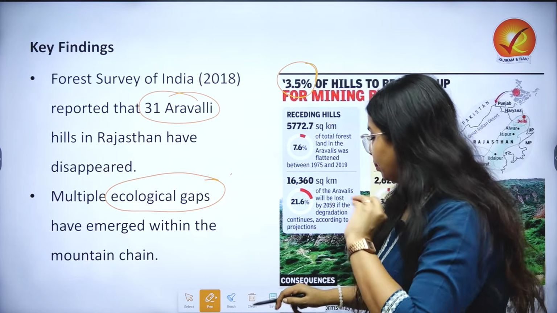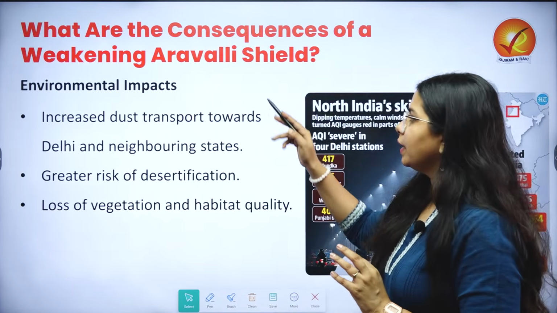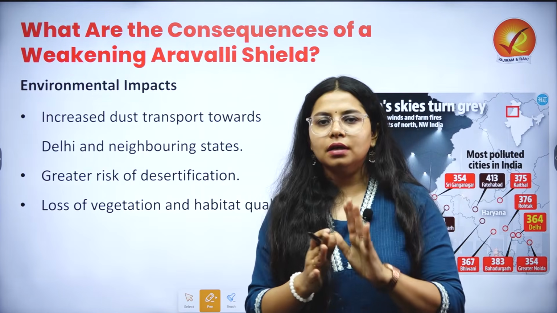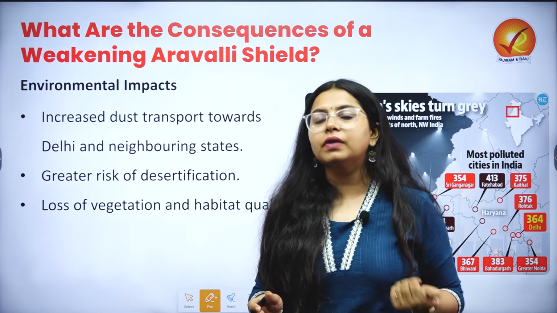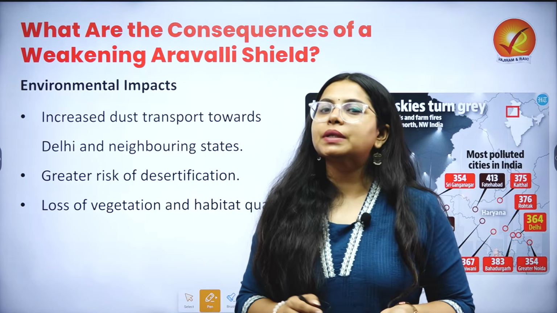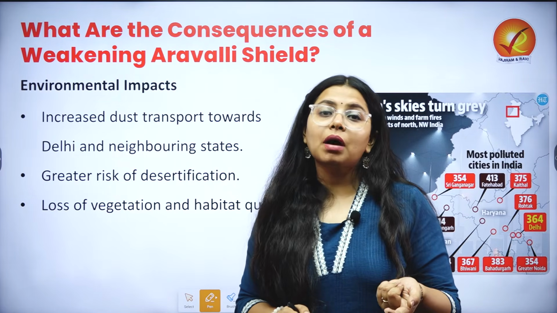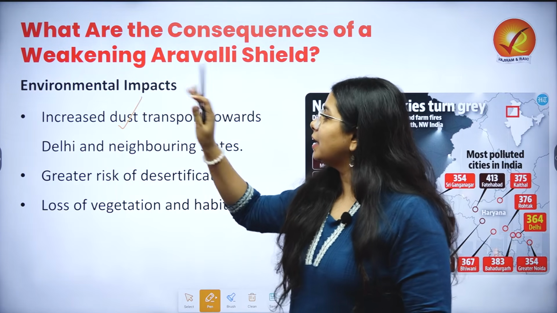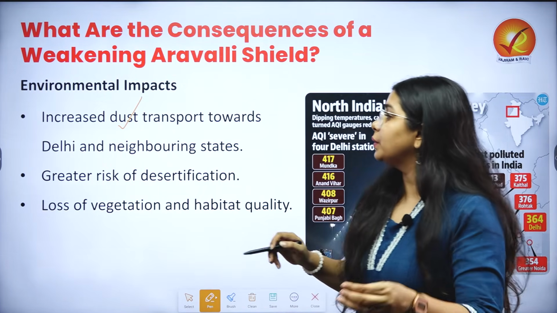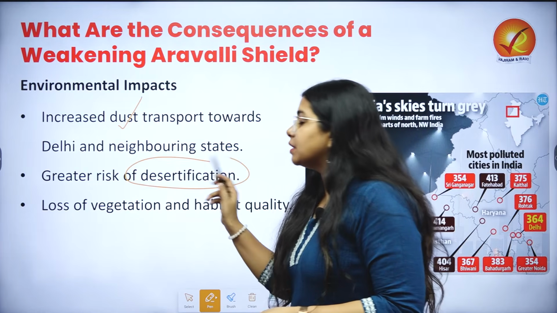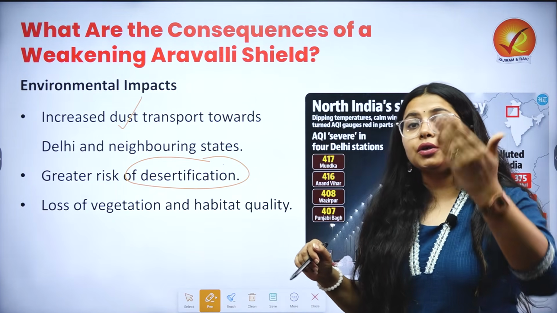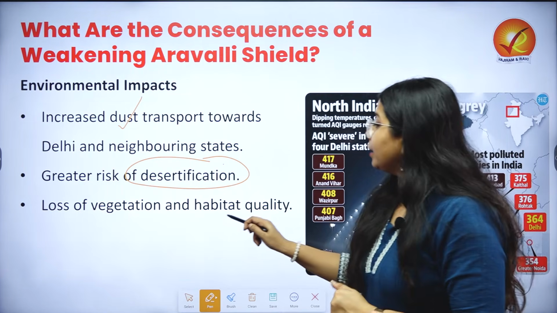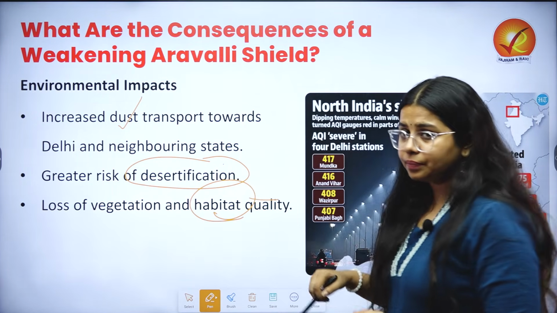Now I hope we have made everything clearer. This is where we move to understand what the real consequences are. Basically, we have understood that dust storms will come, but that's not the only consequence we need to think about. We need to think about how this dust storm will lead to increased dust transport, how this will lead to greater risk of desertification, how this will lead to higher temperatures, how this will lead to loss of vegetation, and also habitat quality.